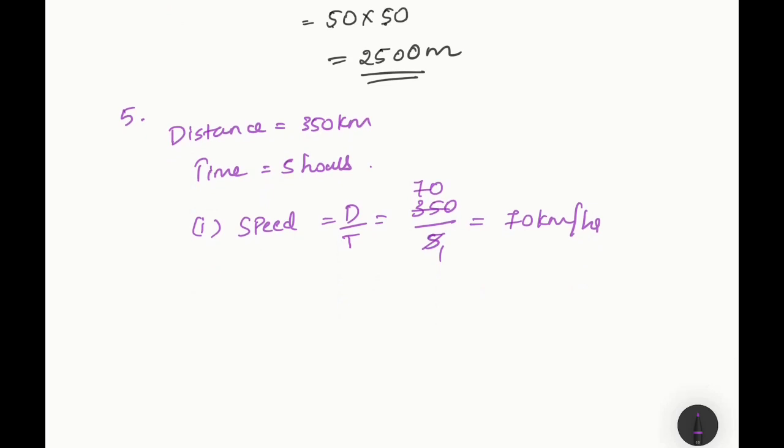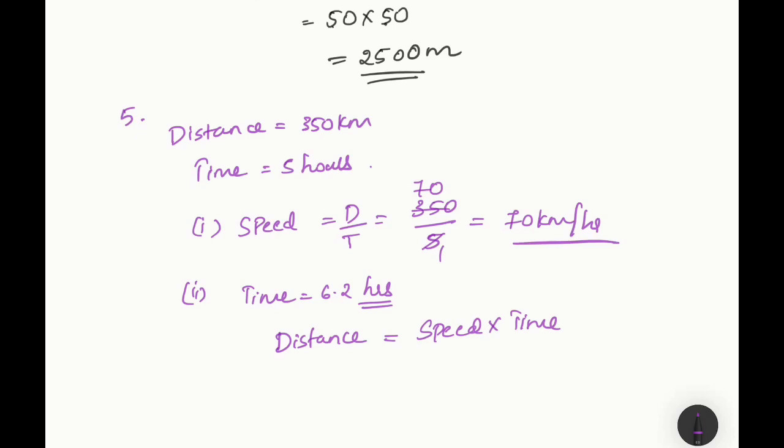Now coming to the distance covered by Rohit in 6.2 hours. Distance covered by Rohit in time is given as 6.2 hours. So what is the distance covered? Distance will be equal to speed into time. So in the previous sub question we found the speed, right? We'll use that speed. What is the speed? 70 into, what is the time? 6.2.